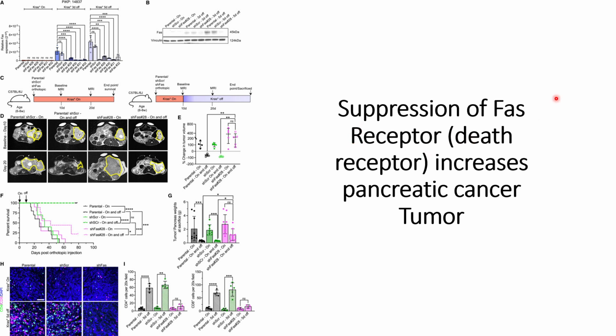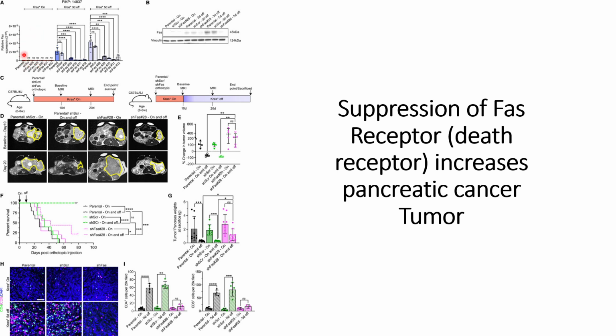In order to do so, they used short hairpin RNAs that can target these FAS receptors, and they tested different short hairpin RNAs that are listed here. In panel A, what they have presented is that first they checked whether the short hairpin RNAs worked against these FAS receptors, and simultaneously they also checked which short hairpin RNAs work best or are able to reduce these FAS receptors to a greater extent.